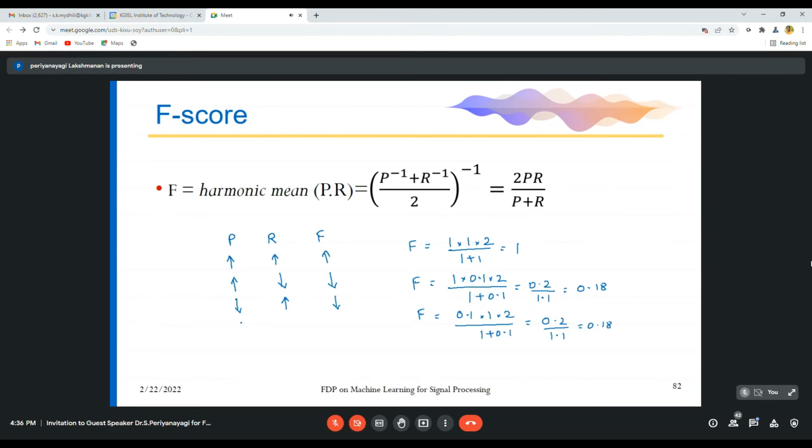If your precision is low, your recall value is low, and your F is also low, how do you tell F is also low if both the values are low?